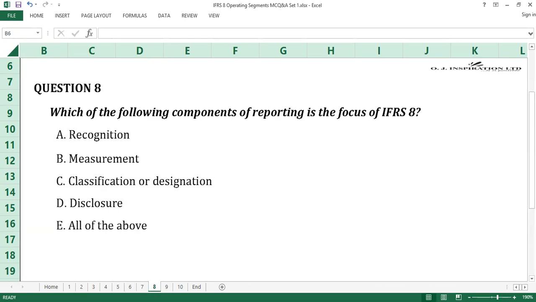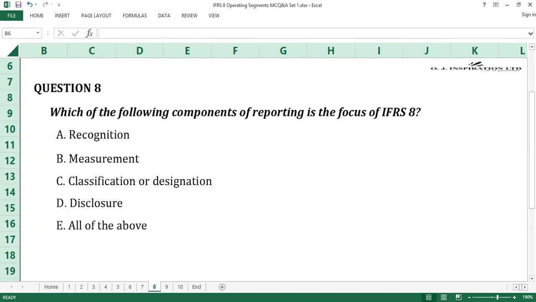Question number 8. The answer to question number 8 is D, disclosure. IFRS 8 Operating Segments is purely a disclosure standard in the strict sense of disclosure and is not concerned with recognition, measurement, and classification or designation. The information presentation aspect of the standard is not in the face of the financial statements and thus effectively is a disclosure.